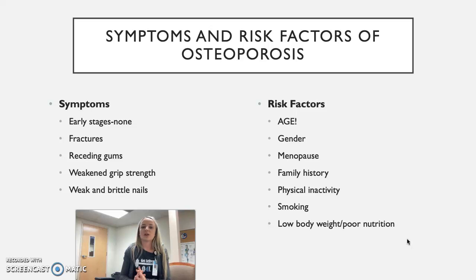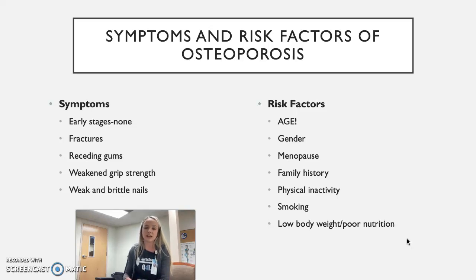Risk factors. The most common risk factor is age. So as we age, our bone breaks down faster than it builds. So obviously that's going to impact the density. Gender, again, it's more common in females than men. So just being female is a huge risk factor. And then menopause. So once women go through menopause, their estrogen levels drop, which in turn usually drops their bone mineral density. So women that have gone through menopause, usually over the age of 55, are going to be at a higher incidence of osteoporosis as well.